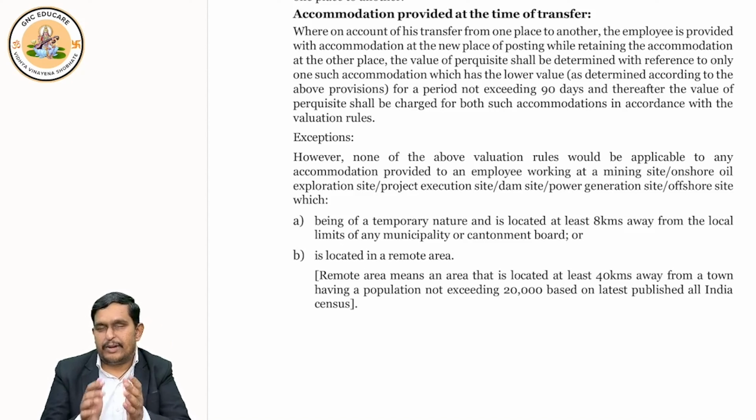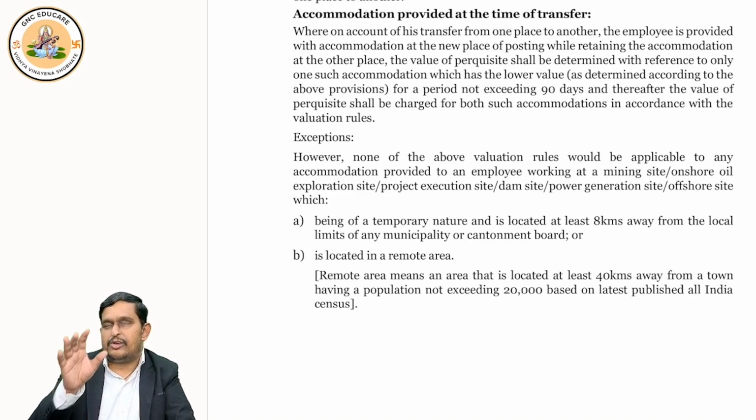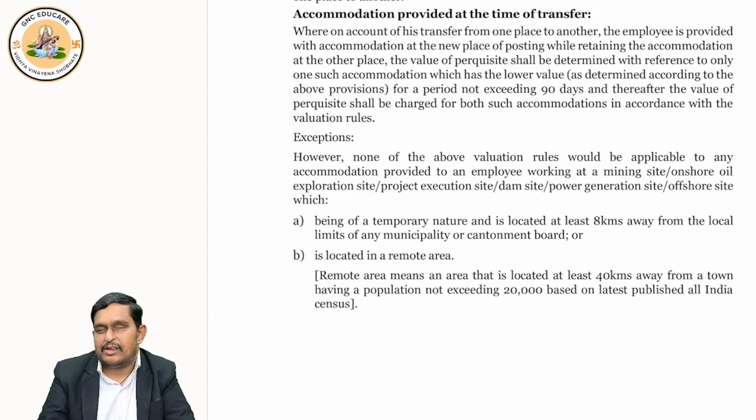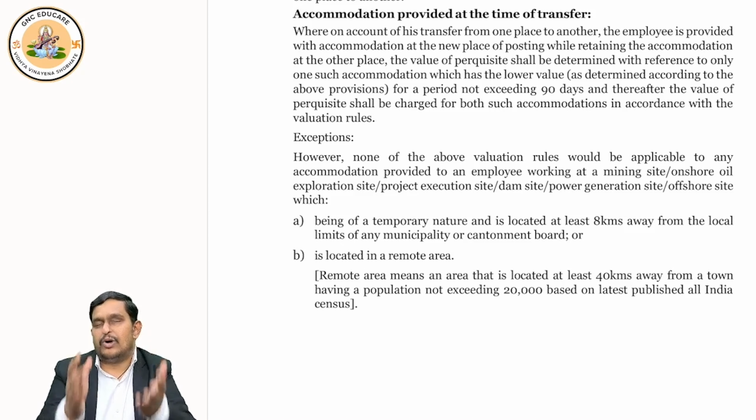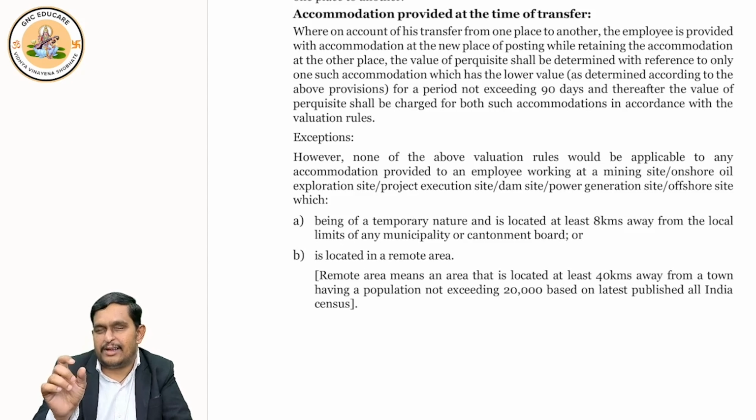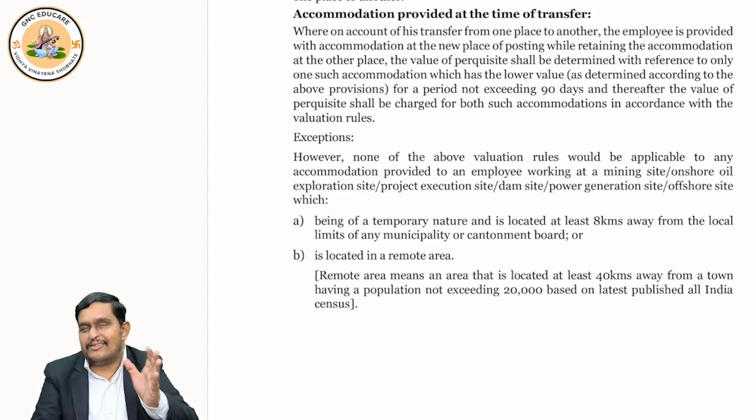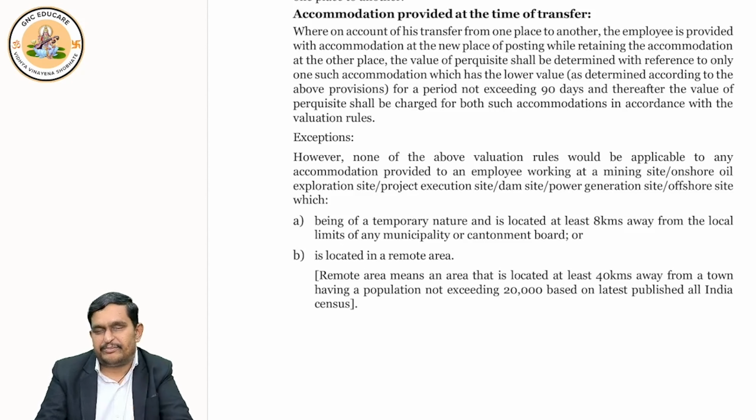Okay. So the government said for any of the 2 houses, you take exemption. For the other house, you value the perquisite and pay the tax. What do we do? We value both and see where the value comes to be lower. That we ask the department to include in the income, or when we file the return, we tell and pay the tax on it. Whatever is higher value, we take exemption. This is how it happens.